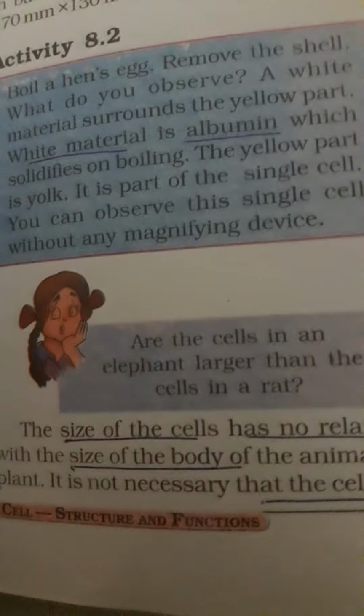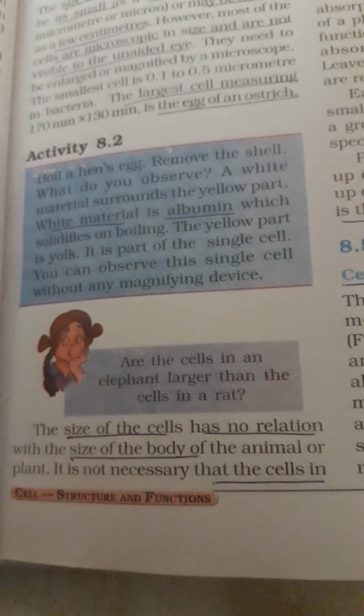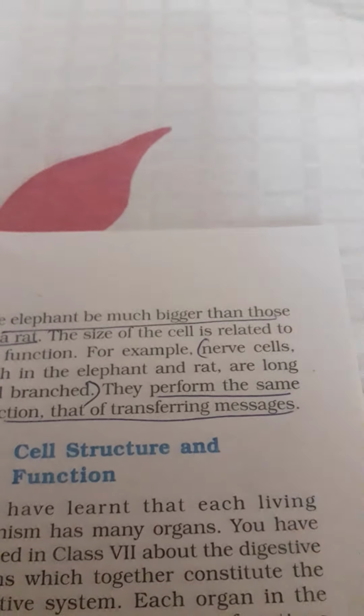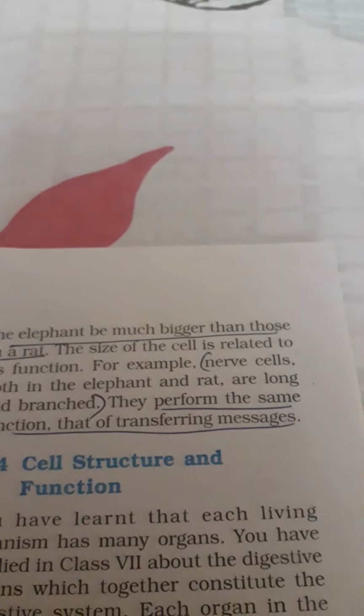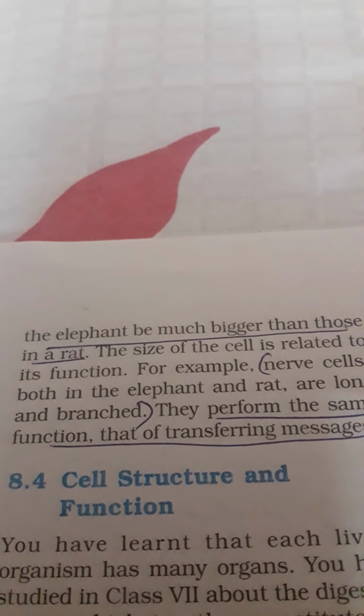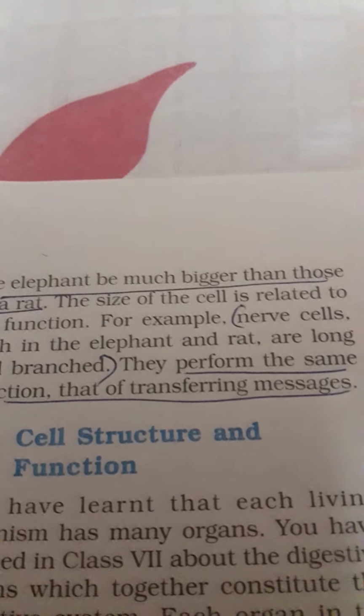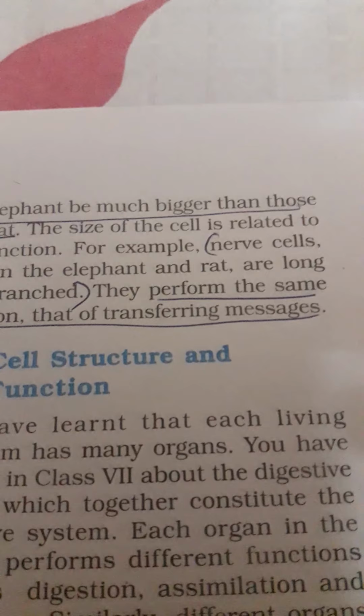The size of a cell has no relation with the size of the body of an animal. It is not necessary that all the cells in an elephant are larger than those in a rat. Nerve cells both in an elephant and a rat are long and branched. So some cells are small and some are long. It doesn't depend upon the size of the body.